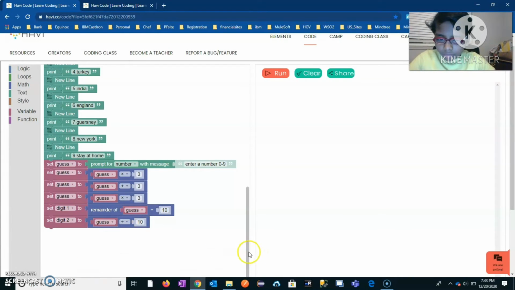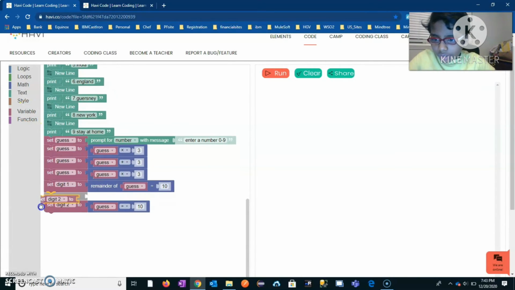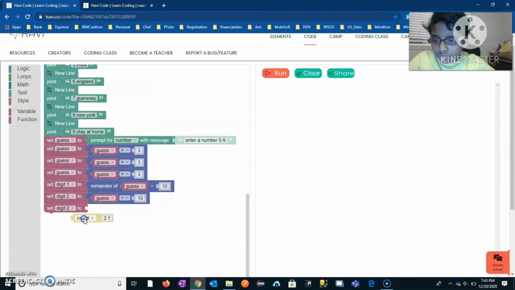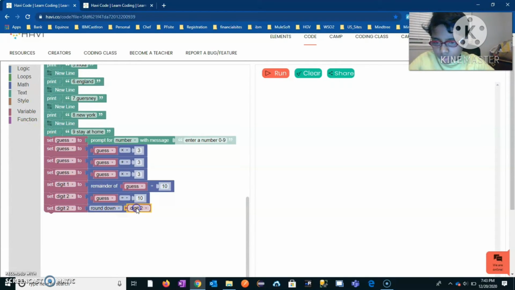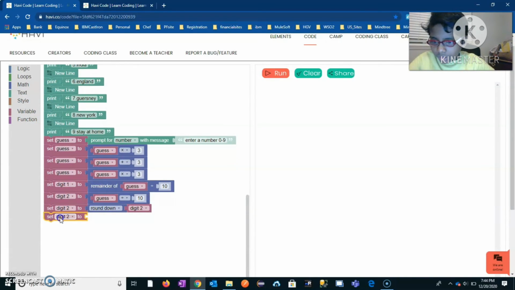And then you have to go down, set digit 2 again, and then you have to go into math, round down to digit 2, and then set guess to math.